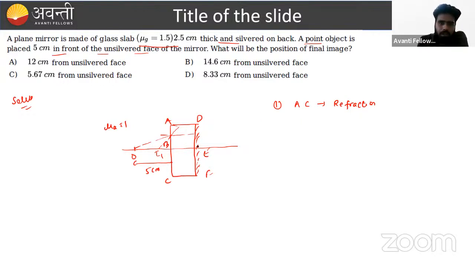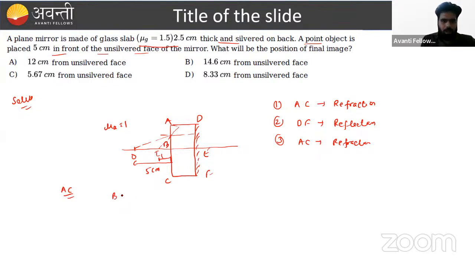What is happening? The second surface, the DF surface, is the silvered portion, so reflection occurs. Again the ray is passing to this AC section, and again refraction occurs from the AC section. So firstly we have to consider what phenomena are going to happen here. And we know the formula for the distance. So if we consider the first case, what is the formula, beta?